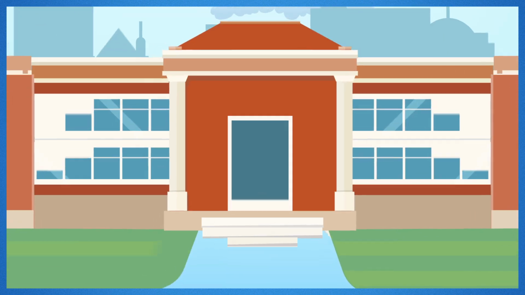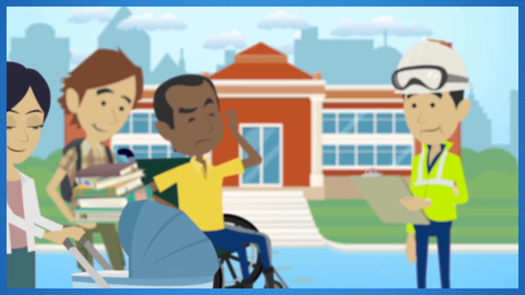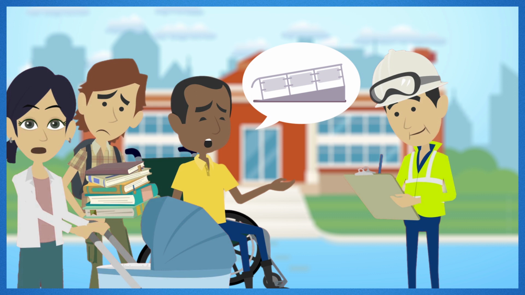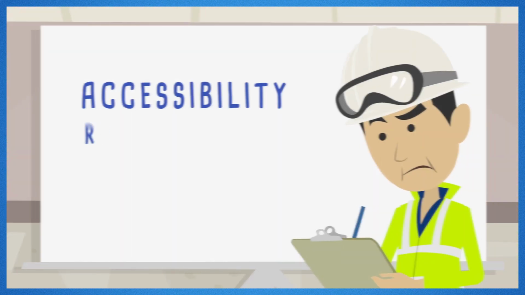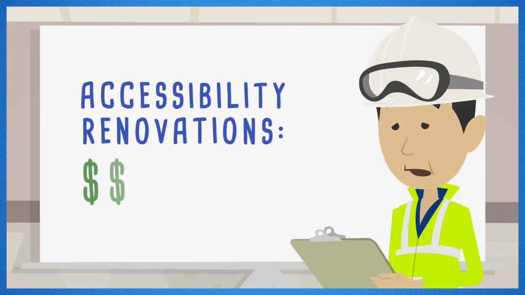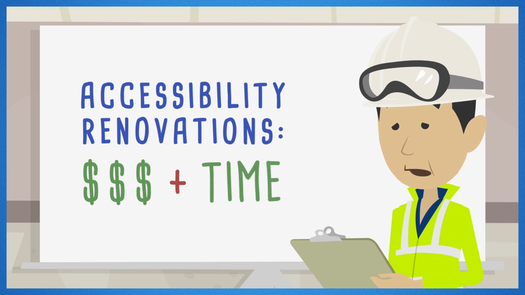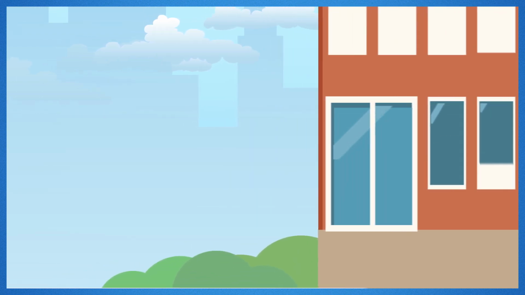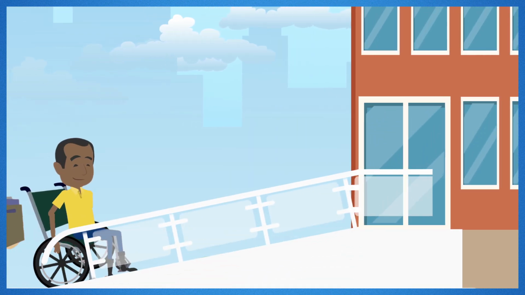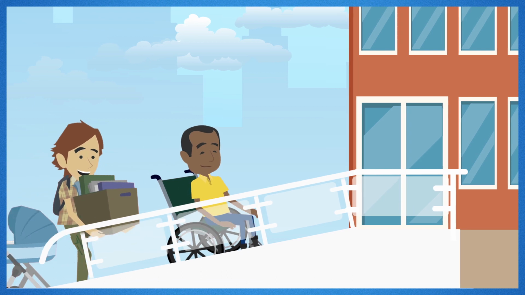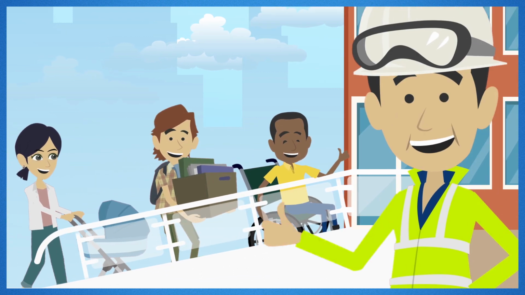A good analogy to sum up UDL is to think of these concepts within architectural terms. If you construct a building, you will have to consider accessibility issues. Adding ramps and other features after construction can be costly, cumbersome, and time-consuming. The idea is to incorporate accessibility features in the space within your initial design plans. The cool thing is, if you remove a certain barrier with one student in mind, other students will benefit as well.